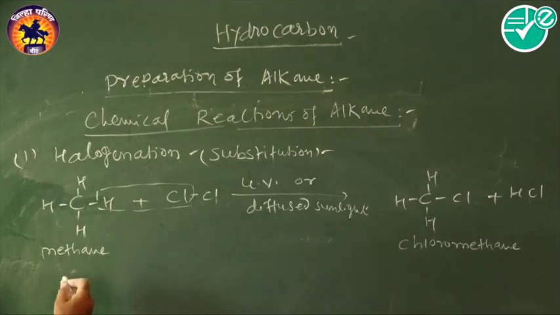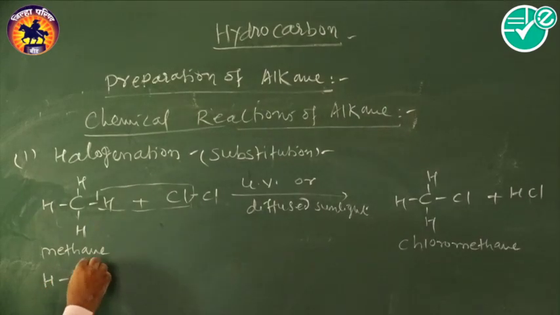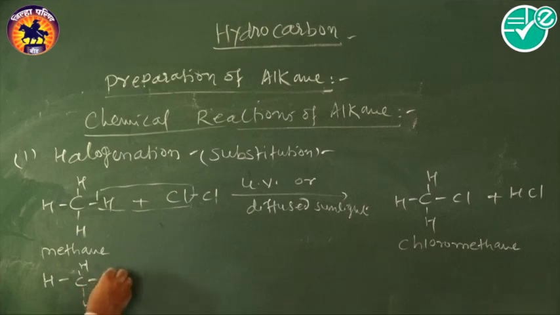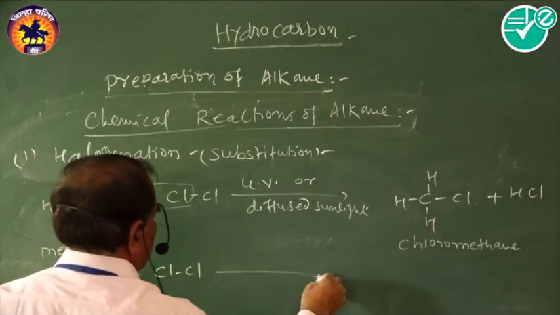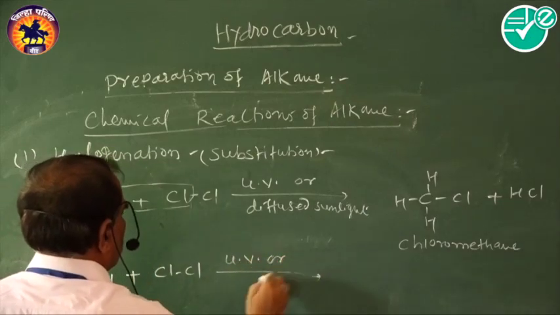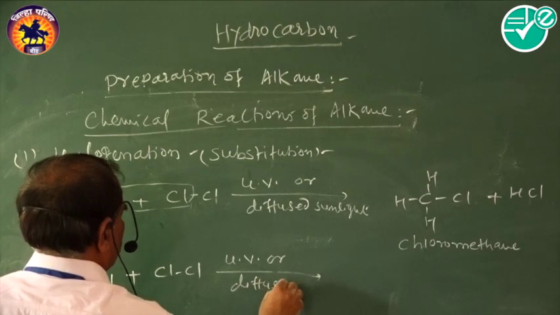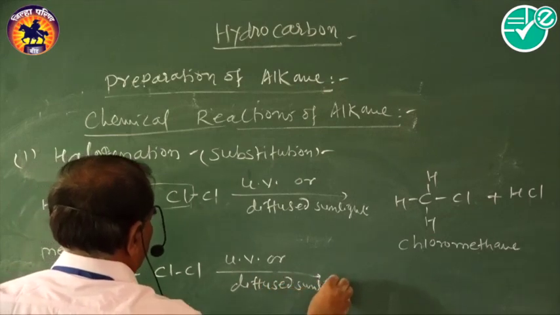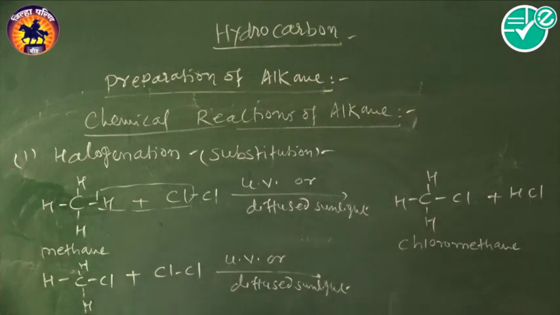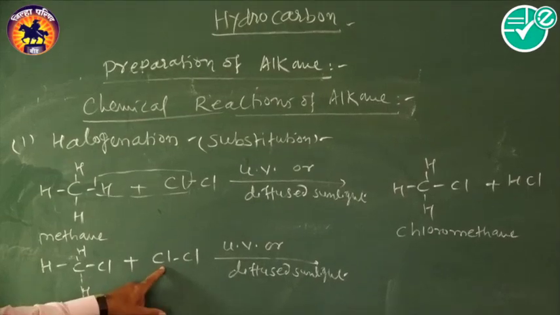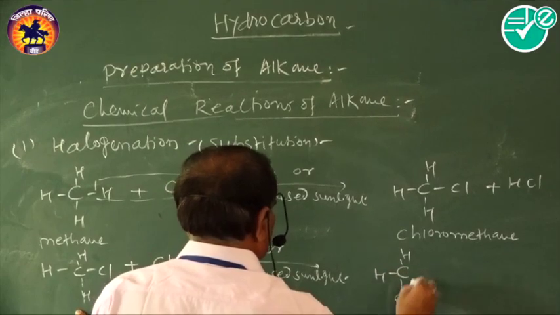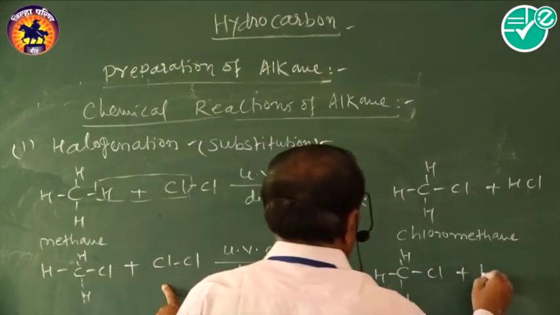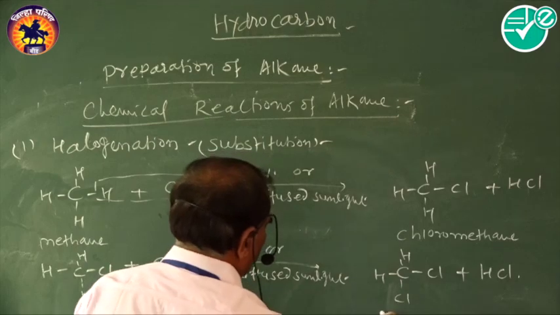Then this chloromethane we have taken again here, plus another chlorine molecule. This reaction takes place again in presence of ultraviolet light or diffused sunlight. Here again this second hydrogen atom of this methyl chloride is replaced by the chlorine atom. Then the reaction becomes in this way, plus HCl, that is dichloromethane.